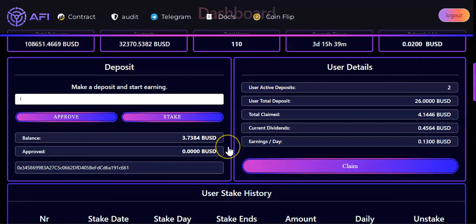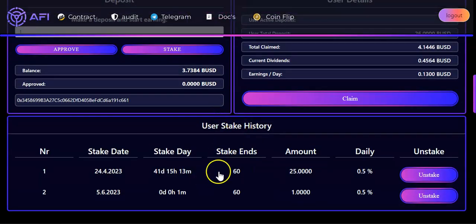But so far, I cannot complain about the project. It's doing what it's supposed to do. So yeah, all good. Let's see what happens in 19 days. Let's see once people start to unstake, if people will put the money back in. I will for sure, because so far I have no complaints about the project, and the trader is doing good trades. So far so good.